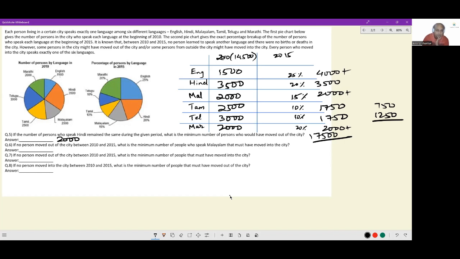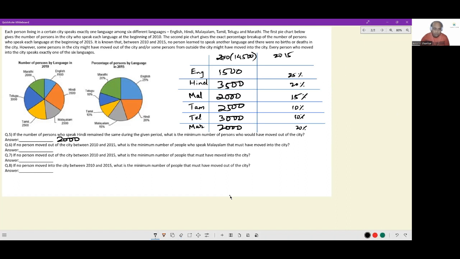Okay. Next, if no person moved out of the city between 2010 and 2015, no person moved out. Which means if no person moved out, these people are there. Next is, what is the minimum number of people who speak Malayalam that must have moved into the city? So new people would have entered into the city. Minimum number of people who speak Malayalam have moved into the city.